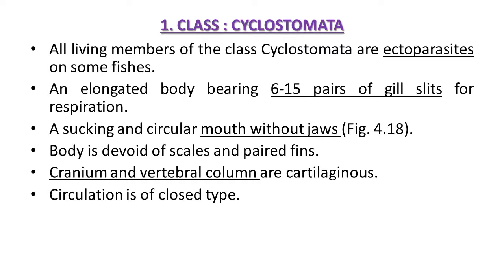They have an elongated body bearing 6 to 15 pairs of gill slits for respiration. In aquatic animals, generally for respiration, gills and gill slits are present, and they have 6 to 15 pairs of gill slits.